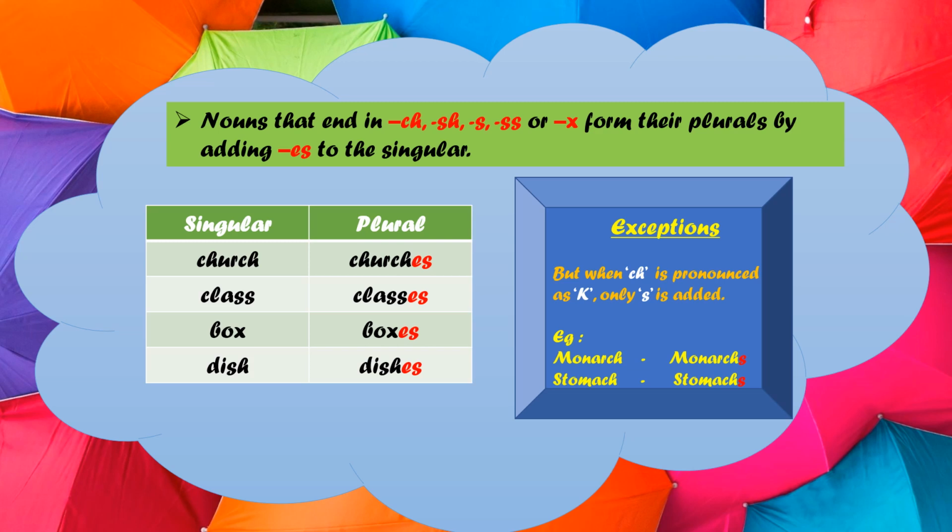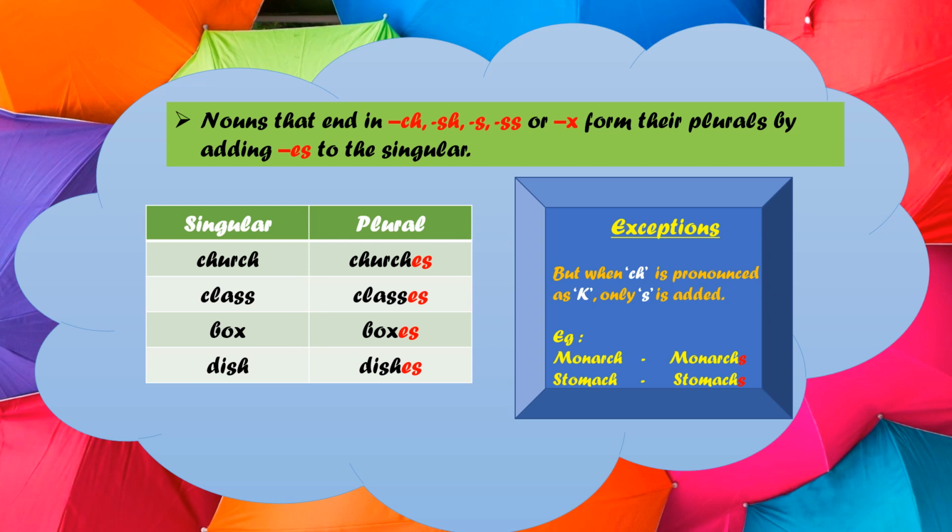So we will add es to make their plural forms. See, the example is church, churches. By adding es to the singular form of church, we form the plural form. Class, classes. Box, boxes. Dish, dishes. So we have added es in the end and plurals are formed.